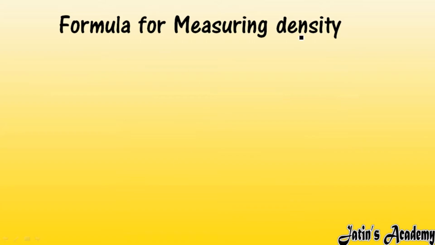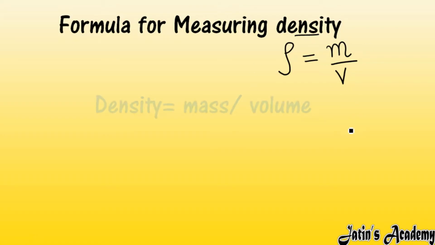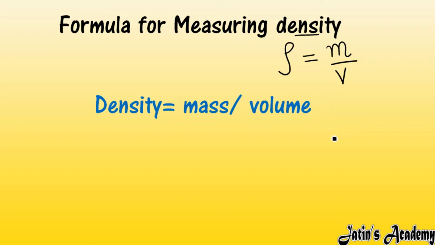Next, we have the formula for measuring density. As I already told, density depends upon two factors, that is mass and volume. First of all, density is represented by the letter rho. This is the way we represent density. Density is directly proportional to the mass of any substance and inversely proportional to the volume. This is the formula of density: density is equal to mass over volume. Means density is directly proportional to mass and inversely proportional to volume.